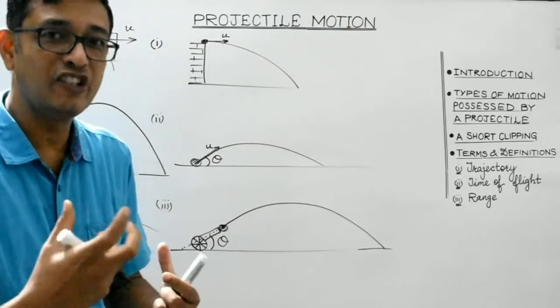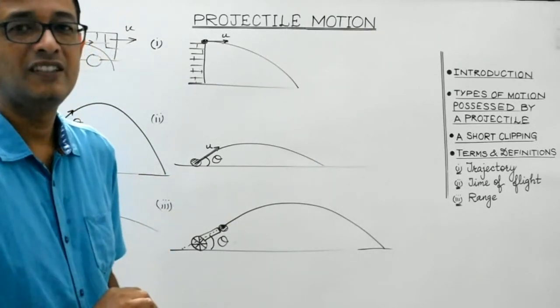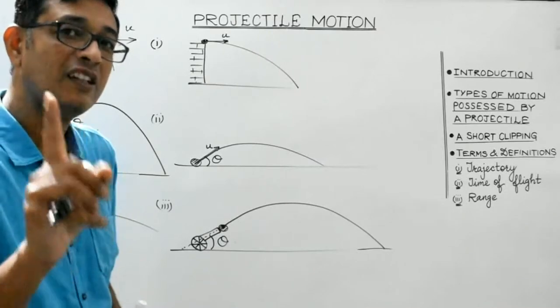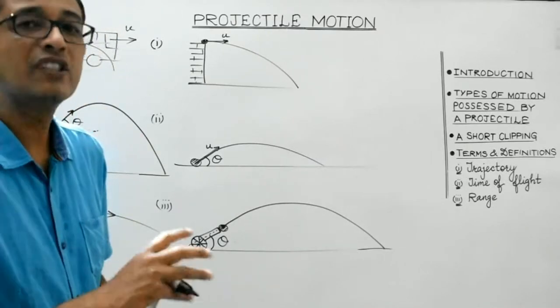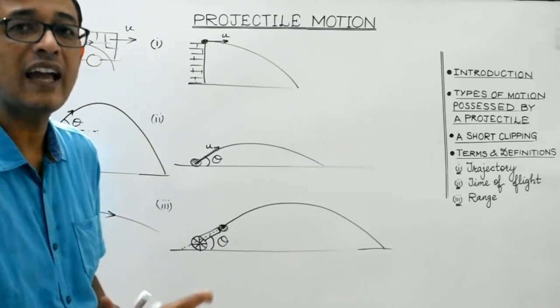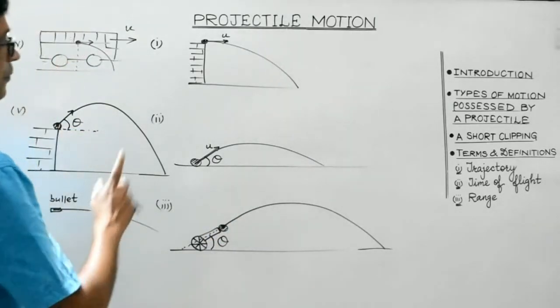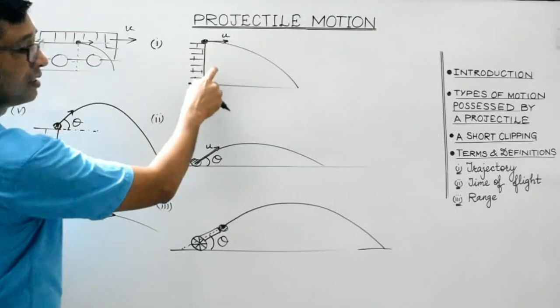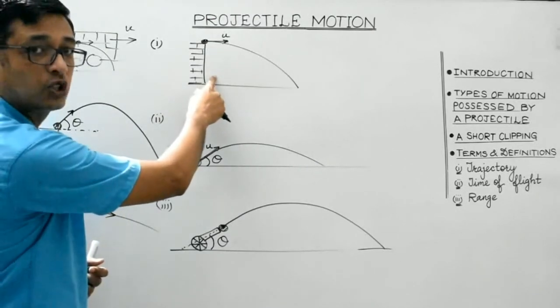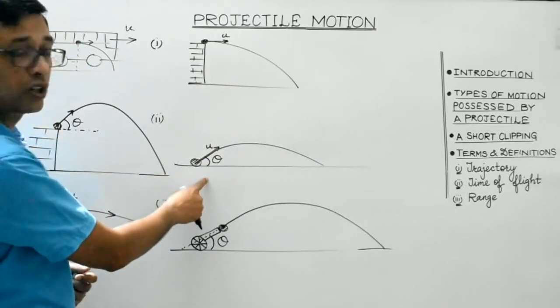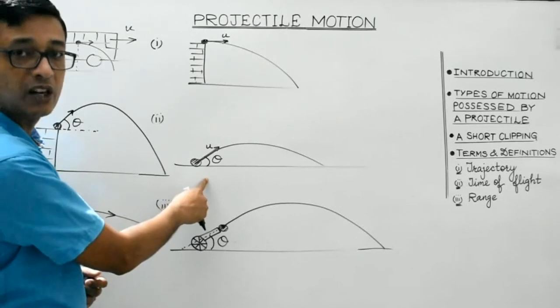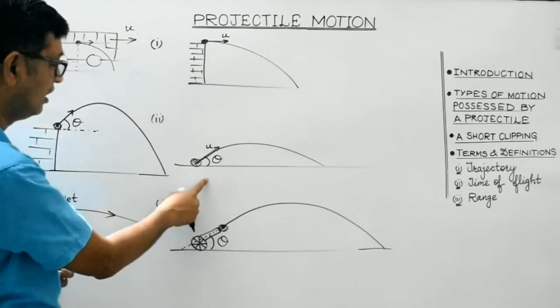No fuel or engine is there in the body. It is moving due to gravity alone and due to its horizontal velocity, due to its angle of projection. Understood, students? So, whether a body is given some horizontal velocity from the top of a building, or a body is kicked from a point on the ground making an angle theta with the horizontal, right?